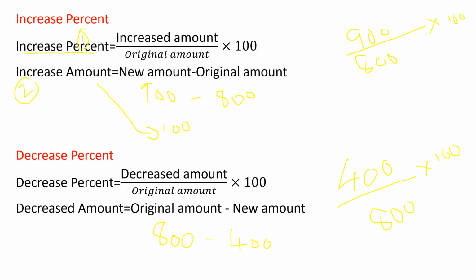Is it clear now, children? So we have learned five formulas today, right? Percentage of change we have learned, then increased percentage, then increased amount, and decreased percentage and decreased amount. So please go through these formulas. In the next class we'll be doing problems based on these formulas.